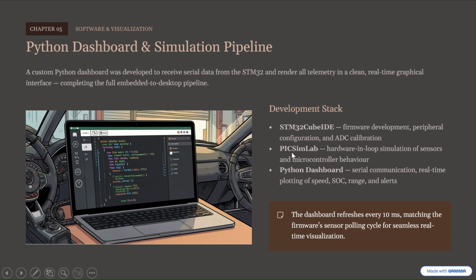After that, the next technology which we have mainly used is PixSimLab. PixSimLab helped us to simulate the whole project without using any hardware. So instead of using hardware, we have implemented this entire internship project on a virtual simulation platform, which is PixSimLab.